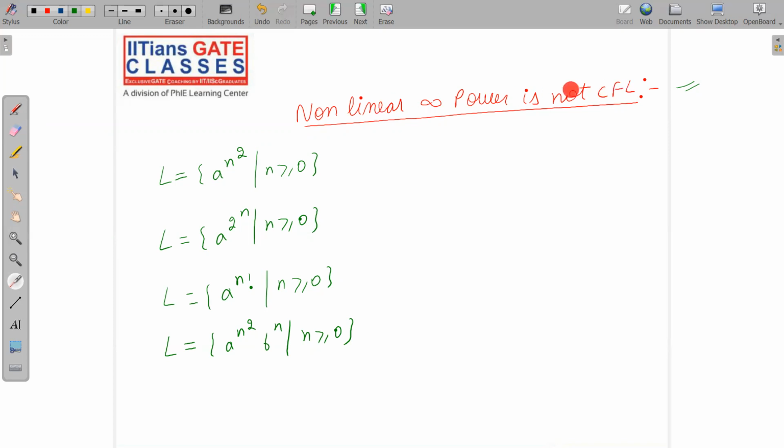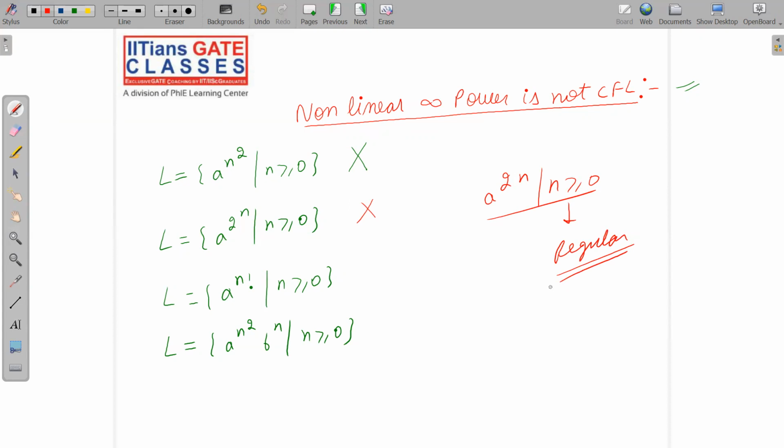See, non-linear infinite power, then again, this is not CFL. Non-linear power means what? A power n square. This is not CFL. A power 2n... sorry, this is not A power 2n, this is A power 2 power n. Sorry for that. A power 2 power n. This is not CFL. So let me tell you one thing. What about A power 2n, such that n is greater than or equal to 0? This is regular. Since this is regular, this is CFL also.